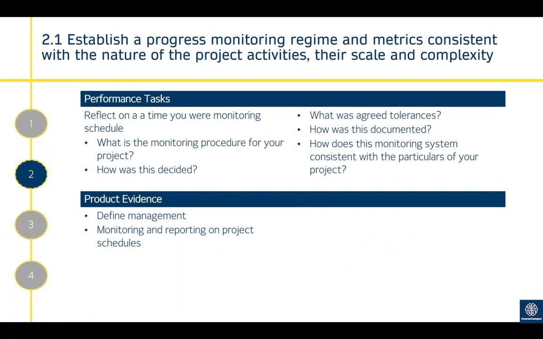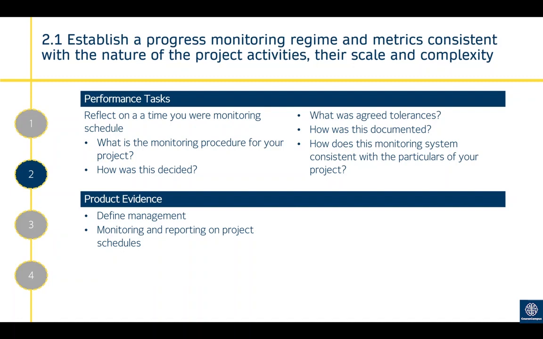Moving on now to the second outcome, which is about monitoring progress. So 2.1: establish a progress monitoring regime and metrics consistent with the nature of project activities, their scale and their complexity. We're now moving on to the project delivery stage. So outcome 1 is project planning, outcome 2 is project delivery. The project is now ongoing.